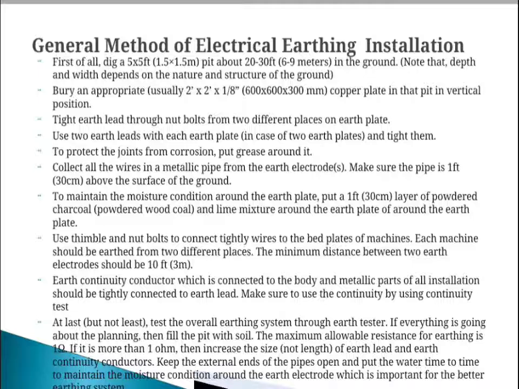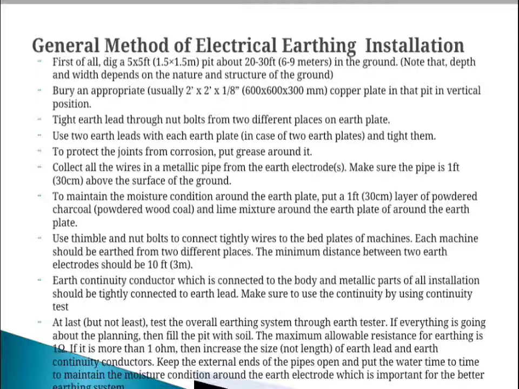that is 3 meter. Then the earth continuity conductor, which is connected to the body and metallic parts of all installations, should be tightly connected to the earth lead, and make sure to check the continuity by using a continuity test. And at the last, test the overall earthing system with an earth tester. If everything goes according to plan, then fill the pit with soil.